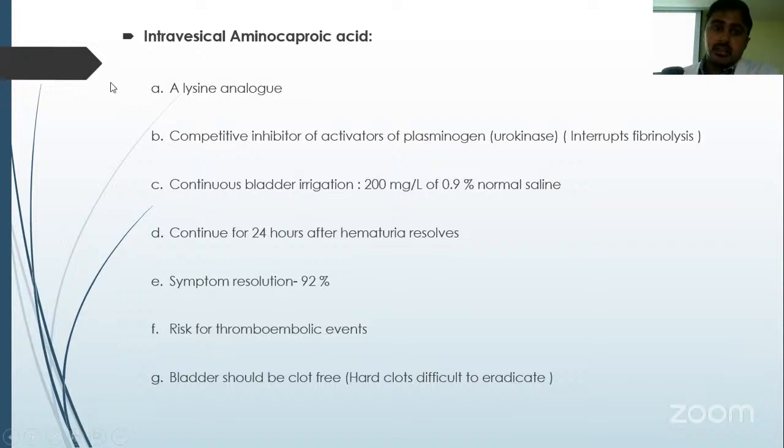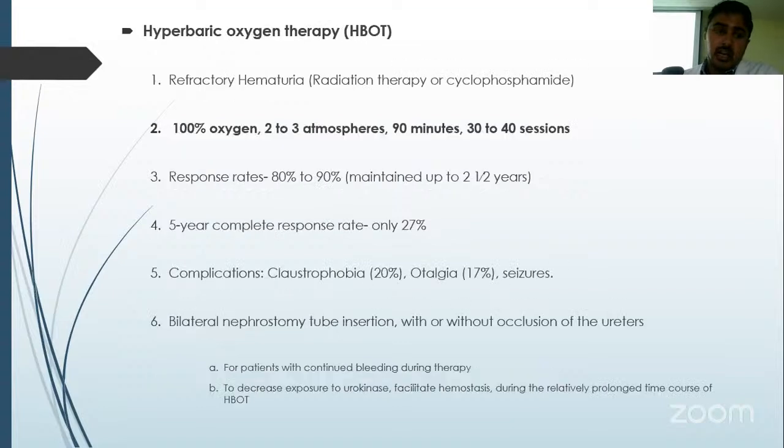Intravesical aminocaproic acid is a lysine analog and a competitive inhibitor of activators of plasminogen. Thus, it interrupts fibrinolysis. Important here is that the irrigation should continue 24 hours after the hematuria resolution. Symptom resolution is seen in 92%, but there is a risk of thromboembolic events. Here, important is that before administration, the bladder should be clot free, otherwise hard clots will form, which are very difficult to eradicate.